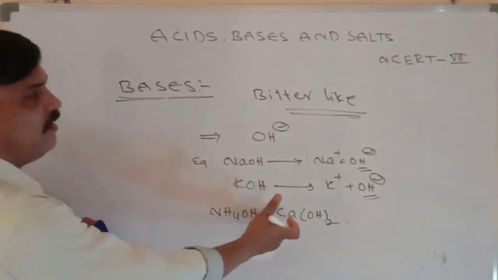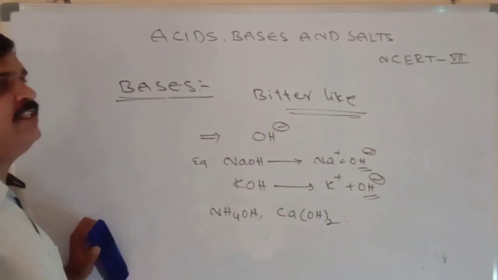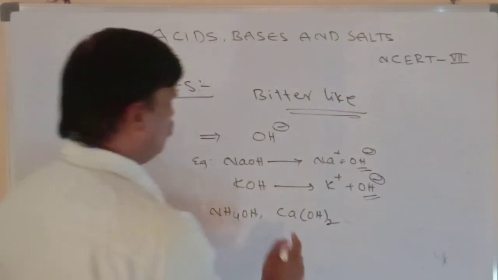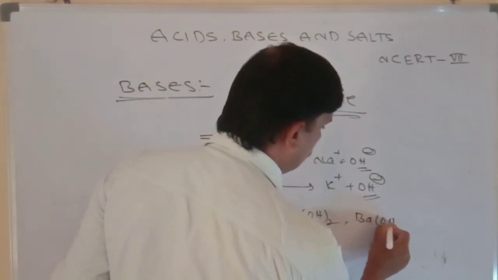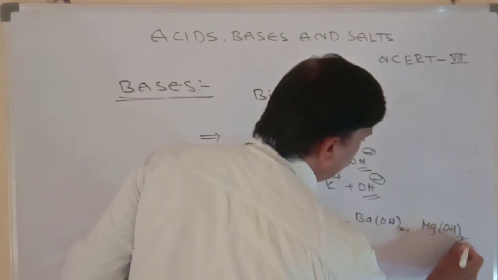If you pass CO2 gas through calcium hydroxide, the color changes to milky white. Many examples: barium hydroxide, and magnesium hydroxide, Mg(OH)2.